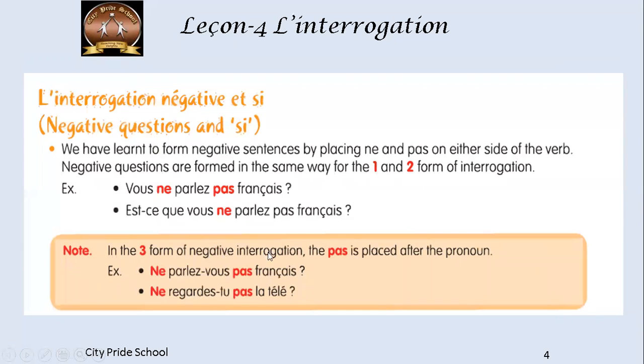But in the third form of negative interrogation, the pas is placed after the pronoun. So you will place ne before the verb in the beginning of the sentence, and you will place pas after the subject or the pronoun. Okay, so pas will be after that. So now we are going to see how to answer questions that have a negation in it.